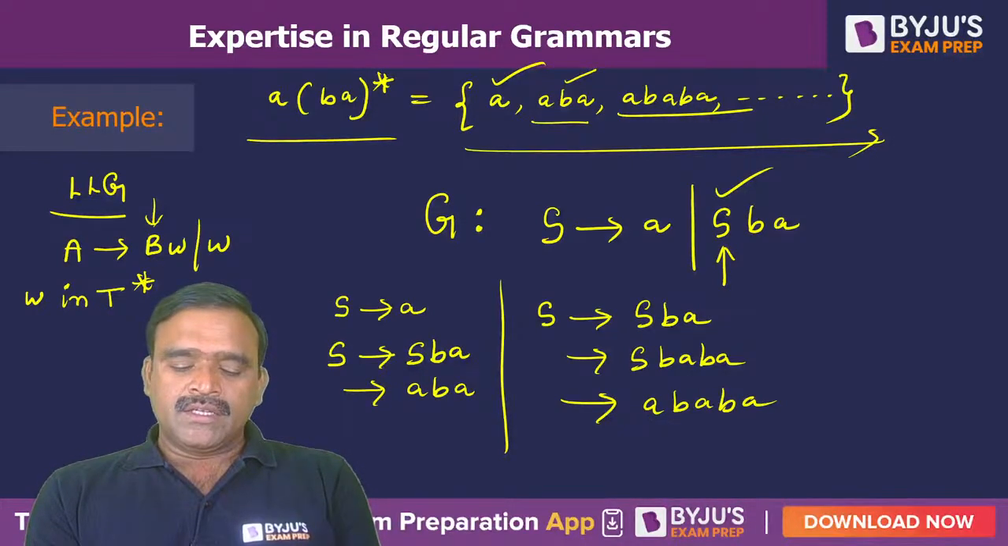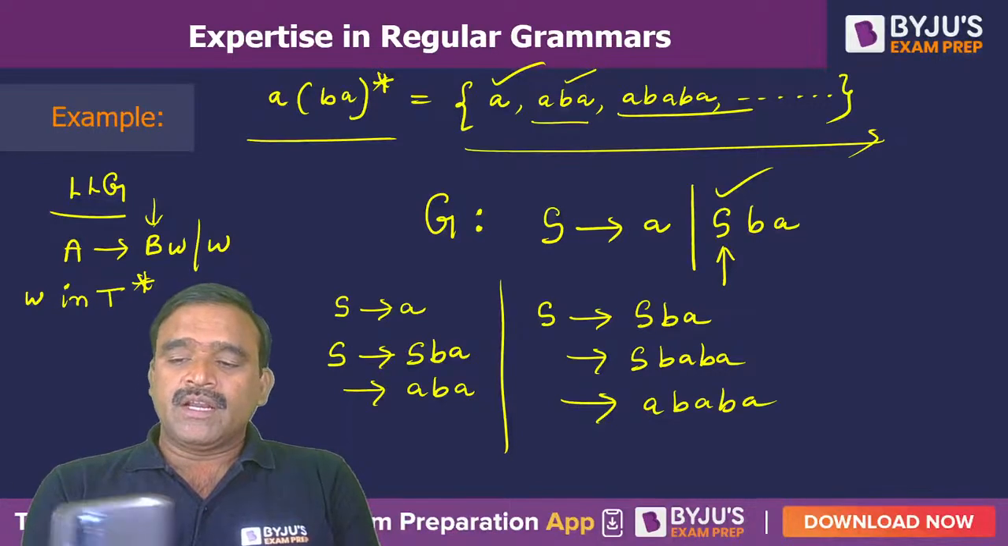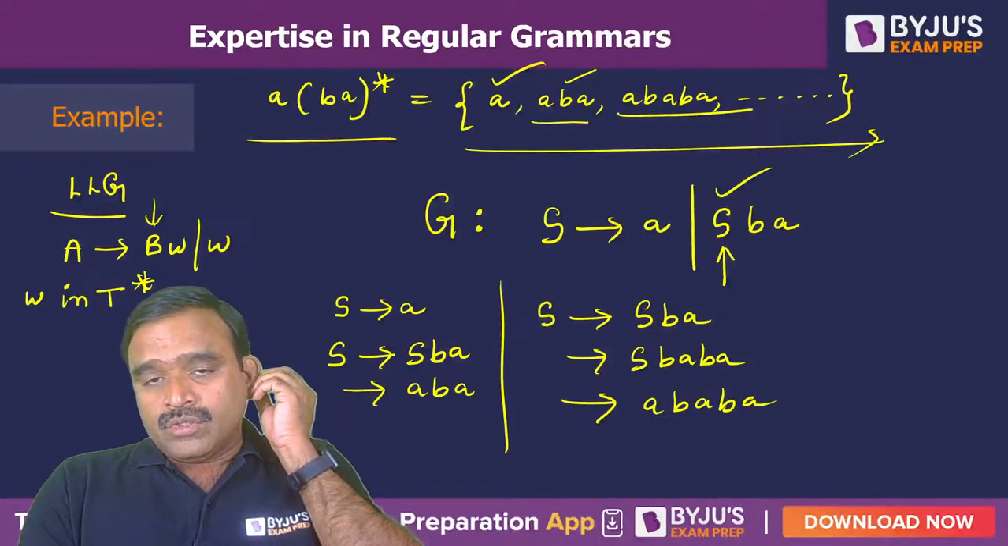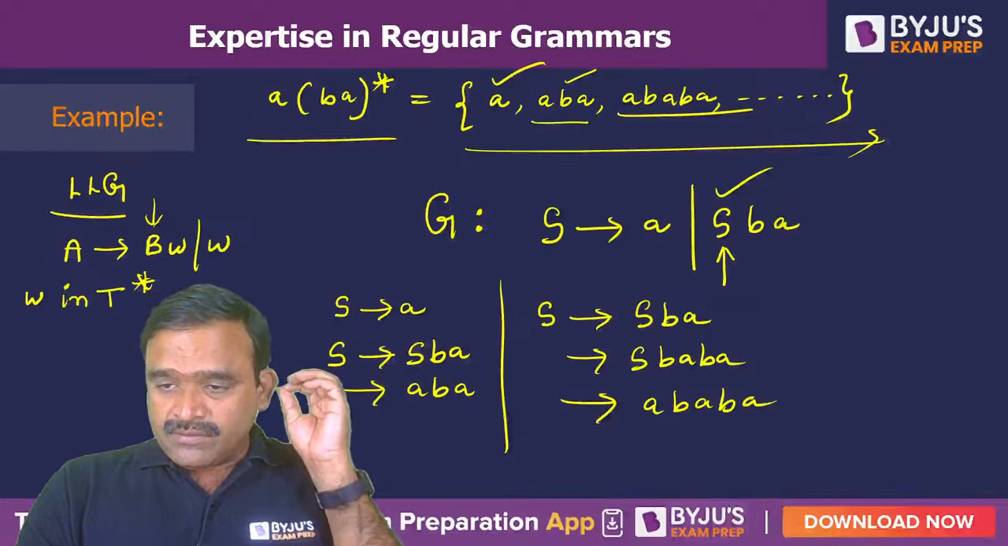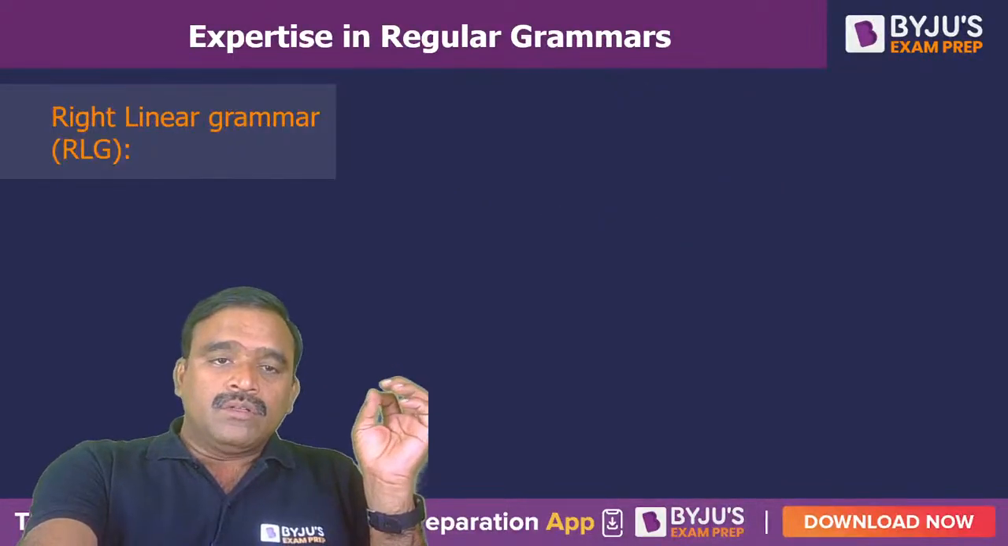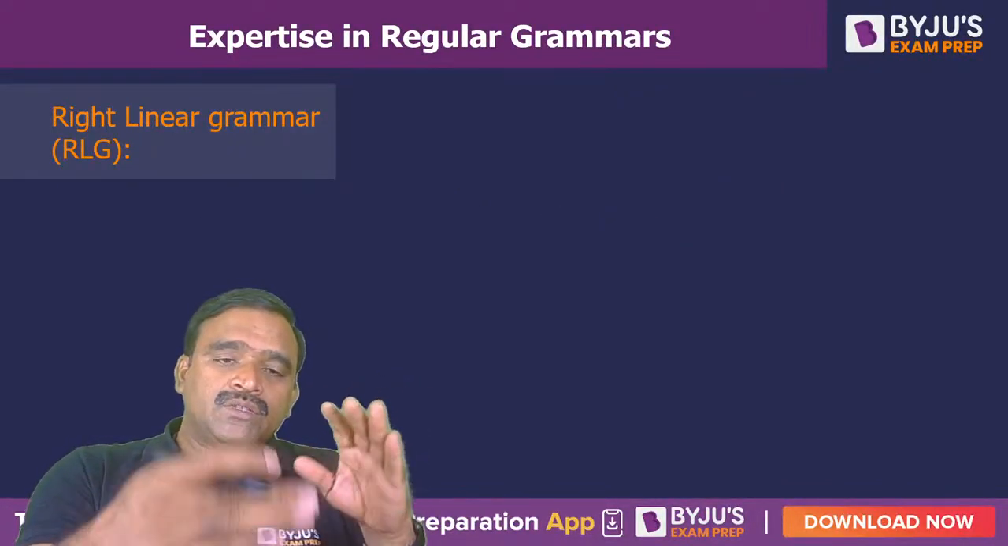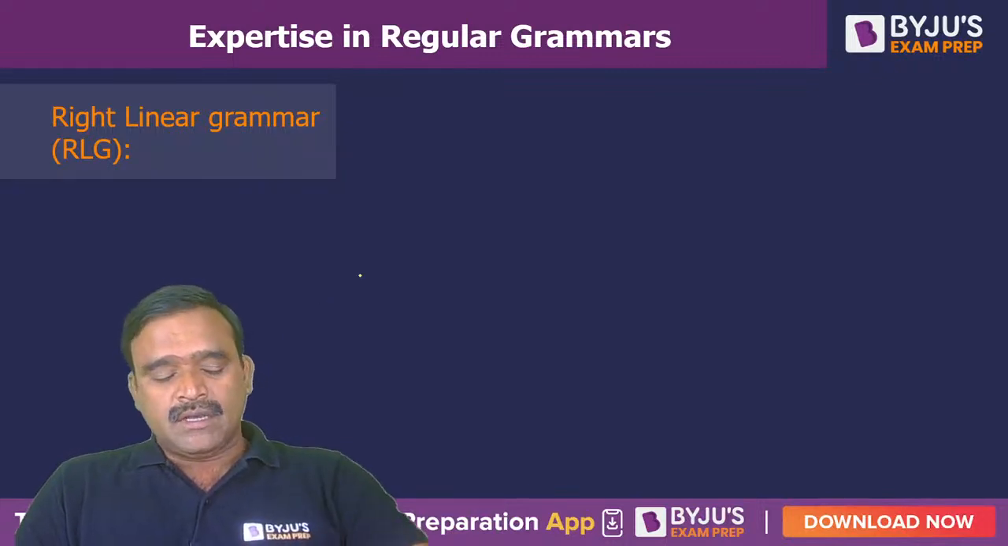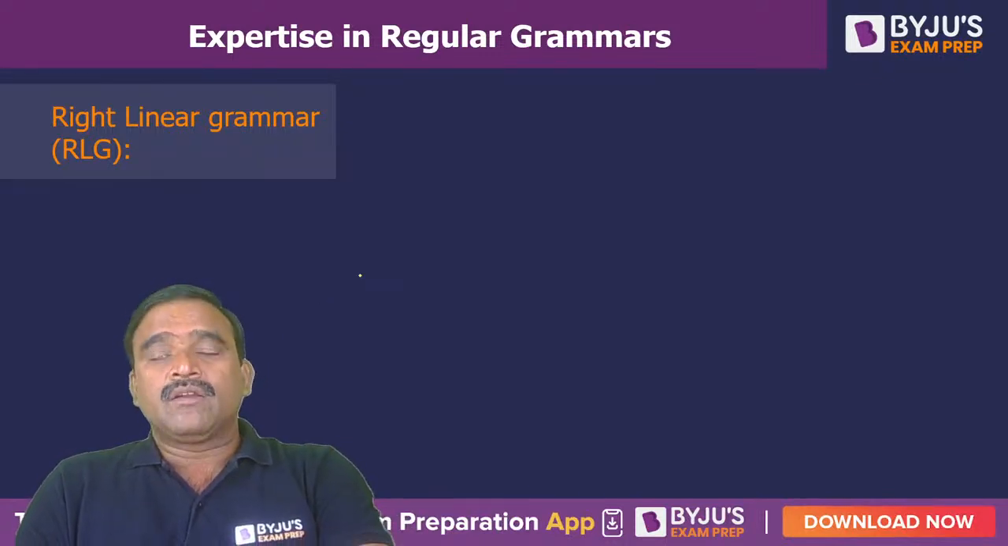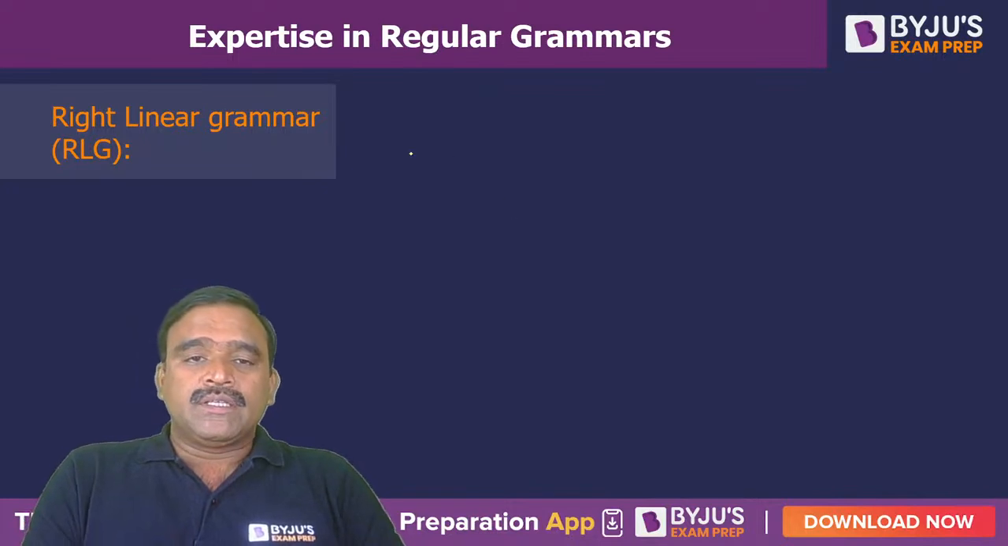Left recursion, right recursion, ambiguous, unambiguous, those are different concepts. And here we only talk about left linear and right linear in the regular grammar. Those things, ambiguity and all, we will discuss in context free grammars. Okay. Now that is an example of left linear, and let us go with a right linear grammar, or simply RLG.